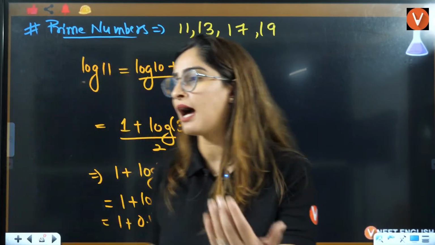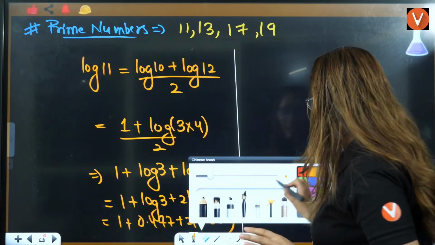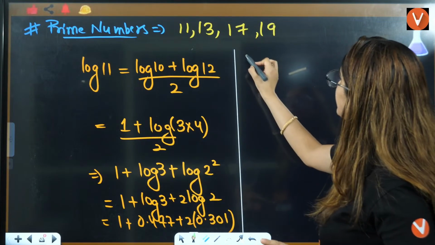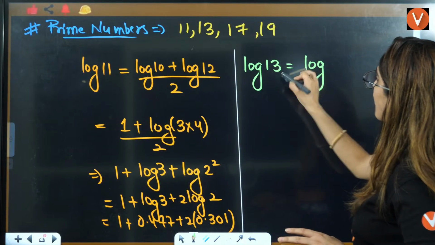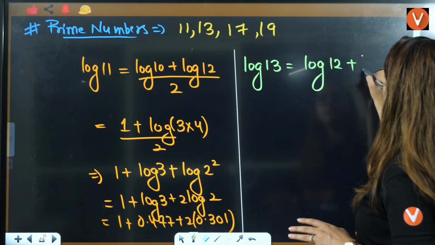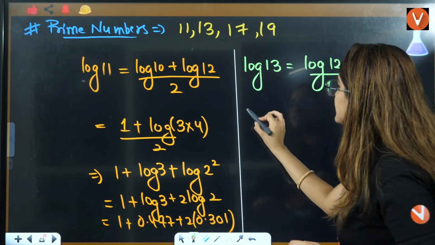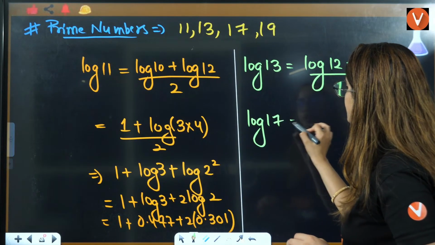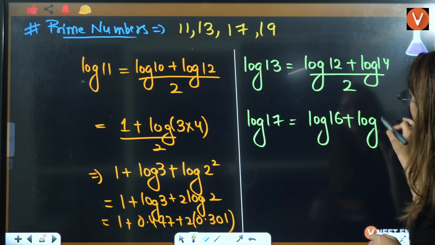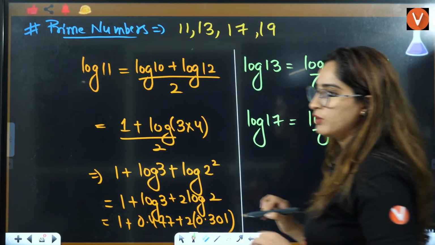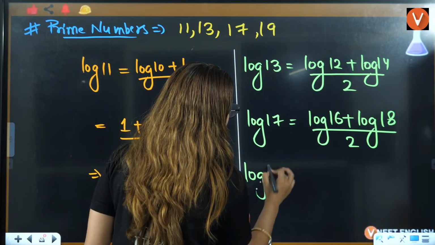And hence you can easily answer your question for log of 11, right? Now, if they give you log of 13, what you will say is: one number less is 12 and one number more is 14, divided by 2. That is log of 13. Similarly, log of 17 is log of 16 plus log of 18, divided by 2. Again, if they ask you log of 19, you can calculate it here, right?